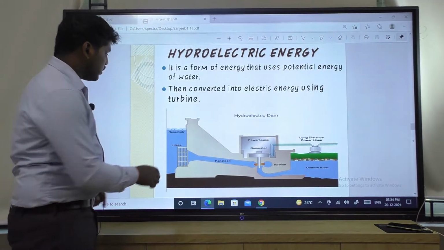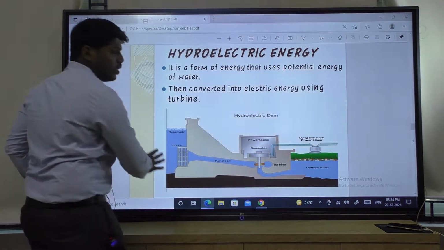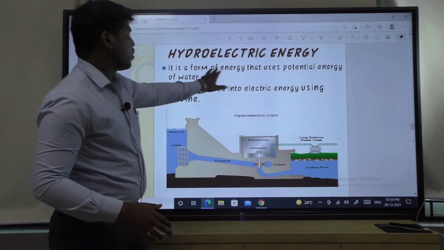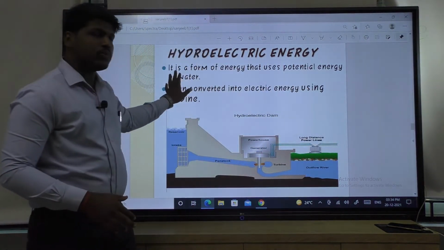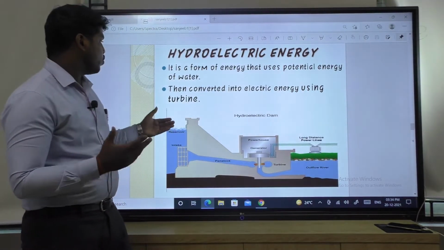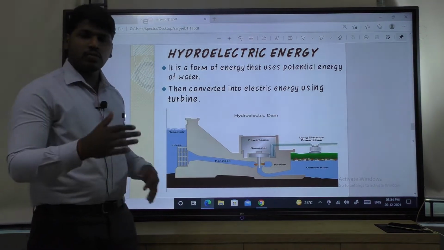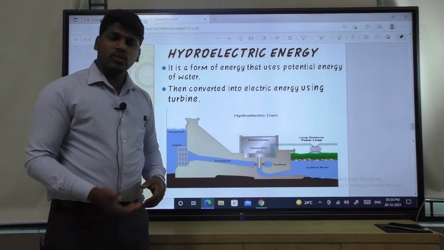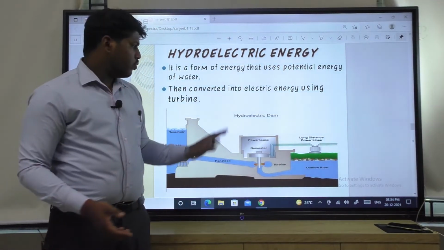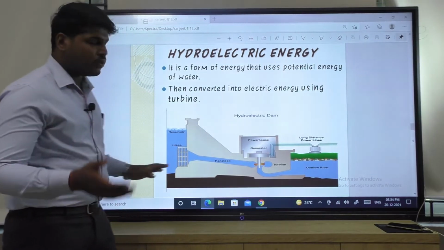So, see the diagram of the hydroelectric power plant. It is a form of energy that uses potential energy of water. Here the potential energy of water will be used, then converted into electrical energy using turbine. Then to convert the potential energy of the water to the electrical energy, we will use the turbine. So, how? Let us see.